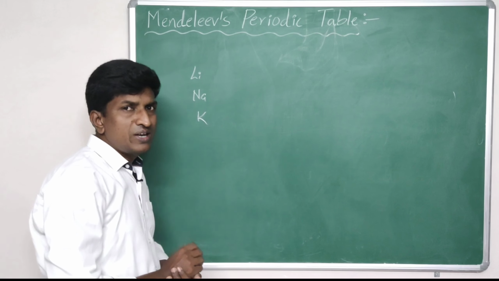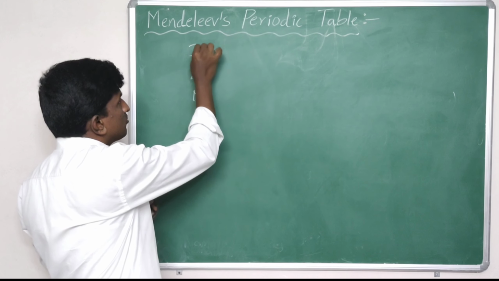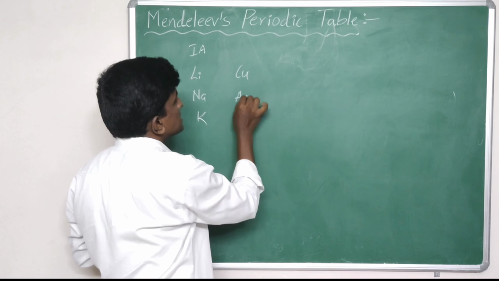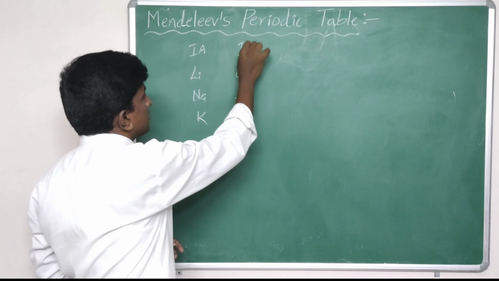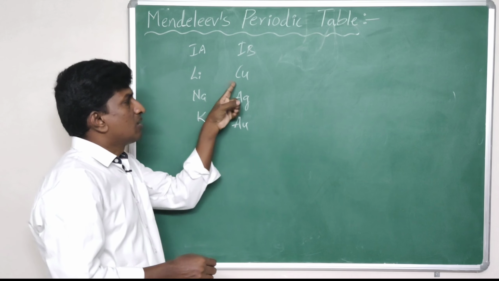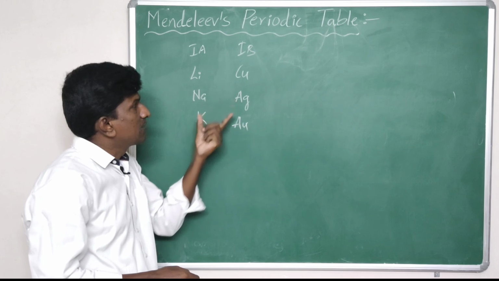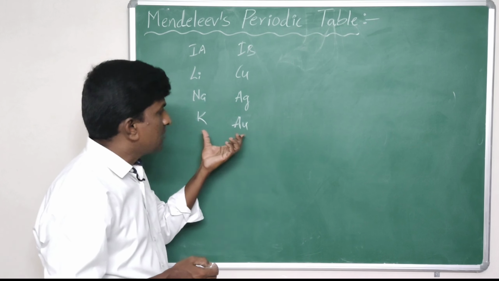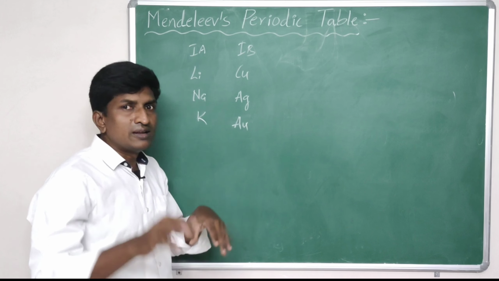Generally, these elements are said to be alkali elements, and these belong to group 1A, and copper, silver, and gold are group 1B elements. These alkali metals and copper, silver, gold, these two groups, 1A and 1B, have completely different properties. Even though they have different properties, Mendeleev placed these elements in the first group.